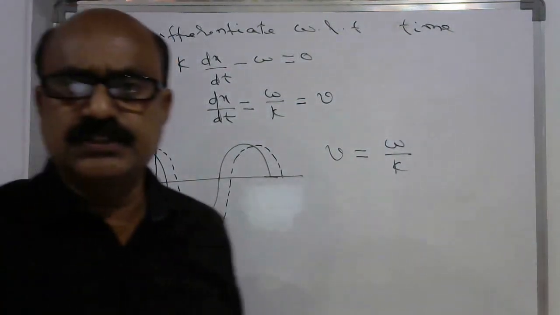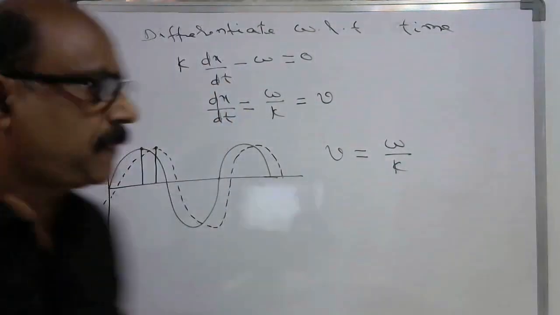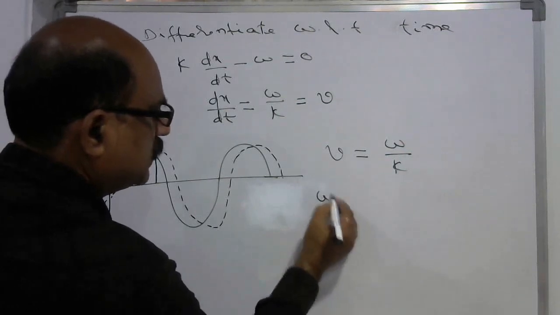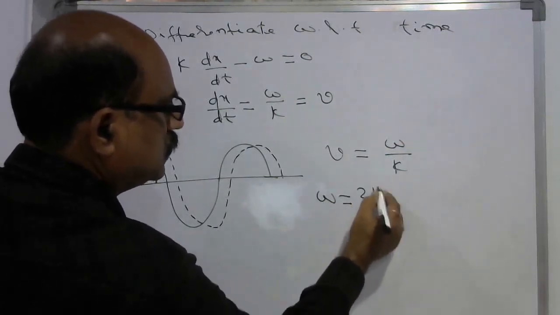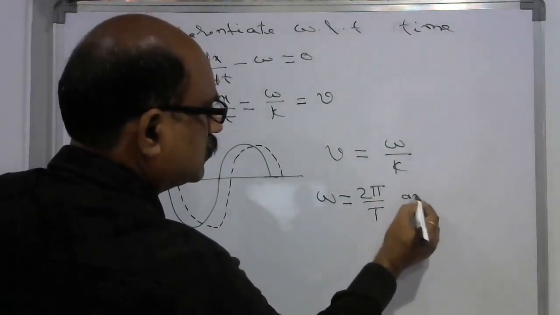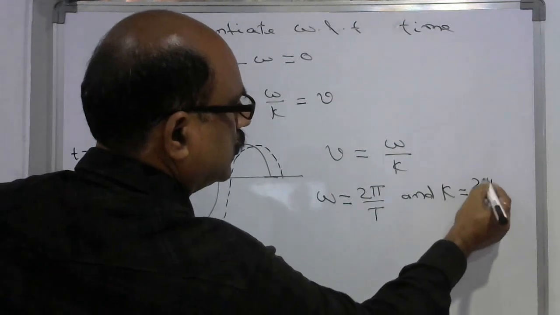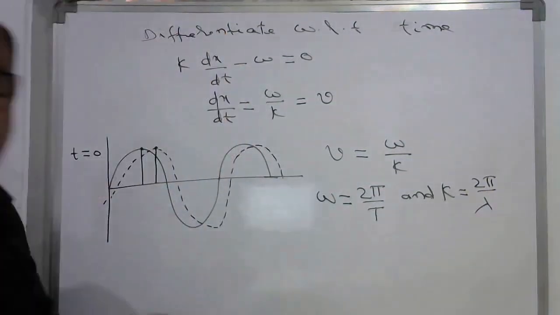But we have already studied that omega is equal to 2 pi by T. So we know pretty well that omega is equal to 2 pi by T and k is equal to 2 pi by lambda.